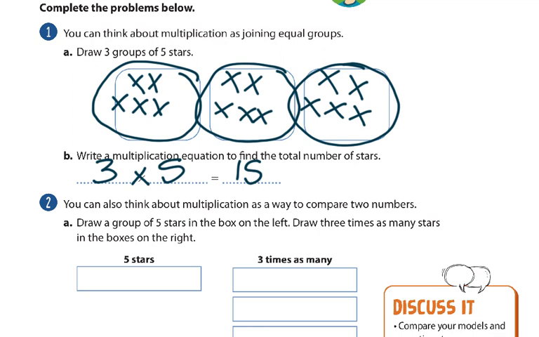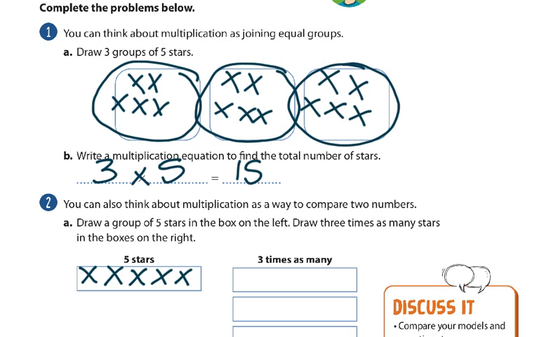Okay. You can also think about multiplication as a way to compare 2 numbers. Draw a group of 5 stars in each box on the left. Just do X's. Let's draw 5 X's in the first group. And the second group has 3 times.